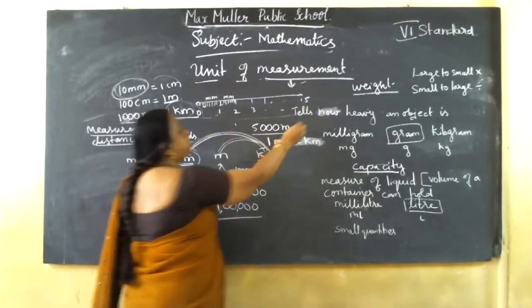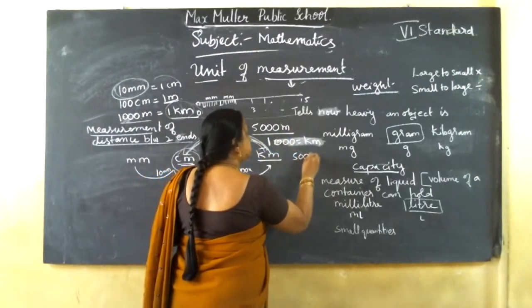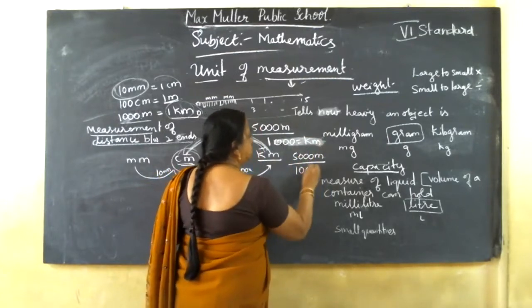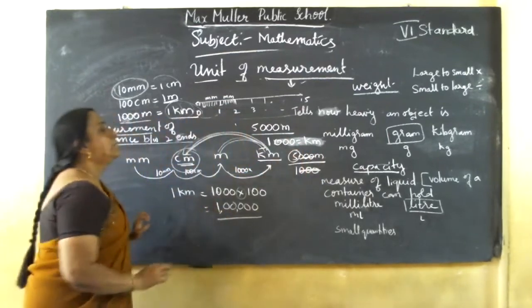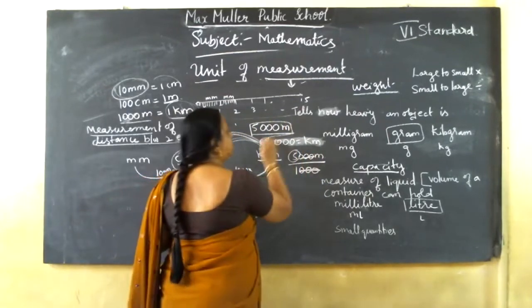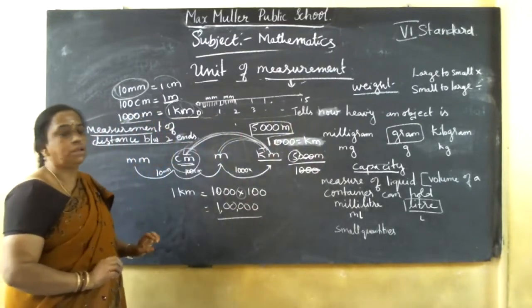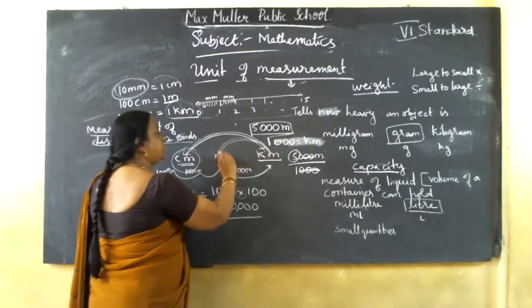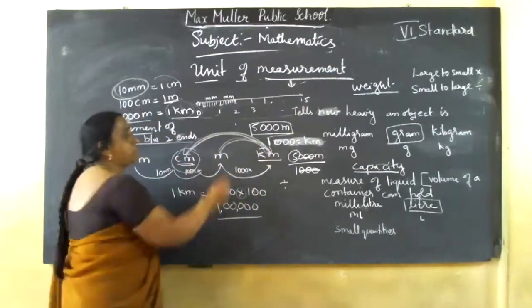So what you should do? Divide. Therefore 5,000 meters is equal to 5,000 divided by 1,000. Three zeros cancel, so 5. 5,000 meters equal to 5 kilometers. Got it? If you want to convert a smaller unit to a larger unit, you should divide. If larger to smaller, multiply.